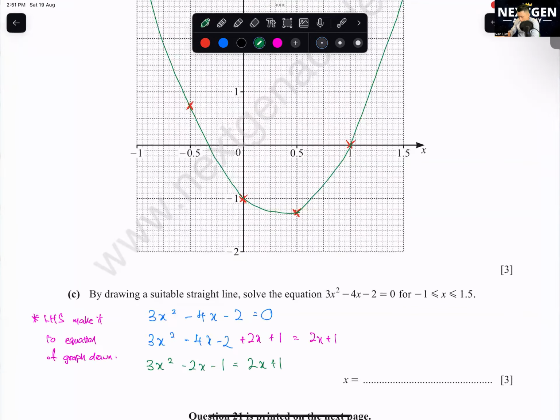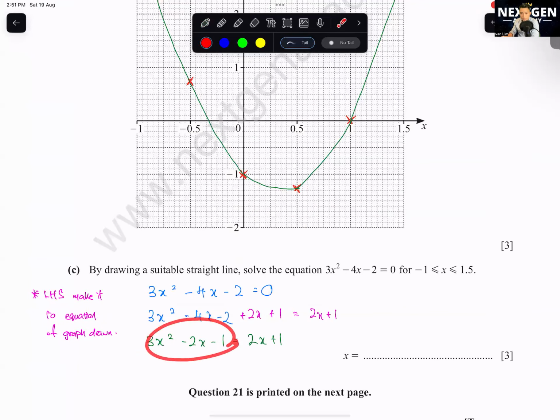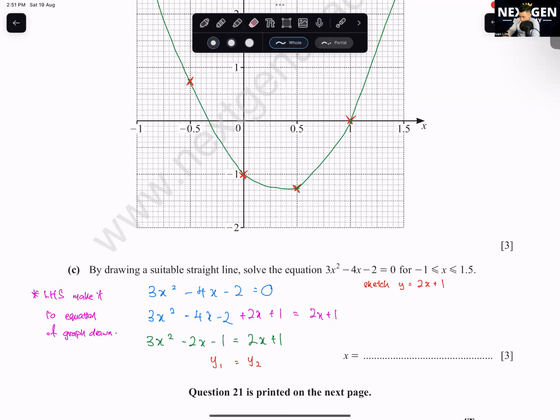Can you all see here? My left-hand side needs to be the equation of the graph that was drawn. You just need to remember this step. Okay, you can do plus or minus. Normally, it's either plus or minus a value. Right? Then what you need to understand is that this is actually a simultaneous equation. Now you need to sketch the equation of the right-hand side. The equation of the right-hand side will always be a straight line. Now you need to sketch y equals to 2x plus 1. Okay, which is this part here. Yeah, highlight it.